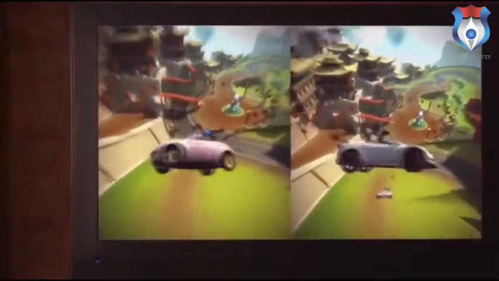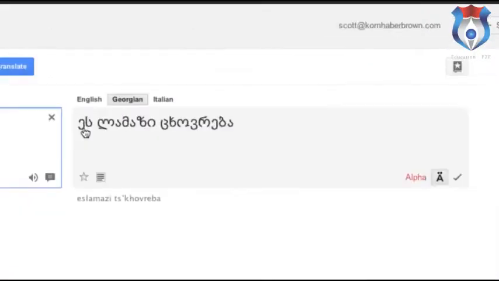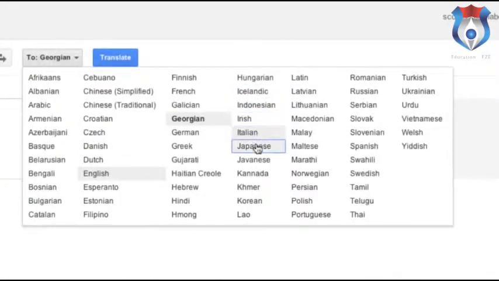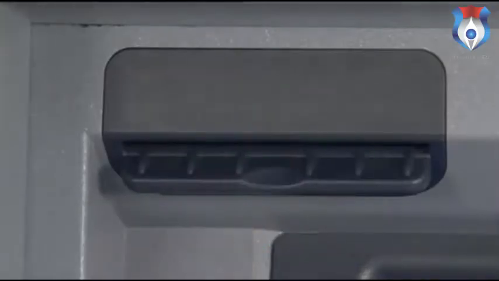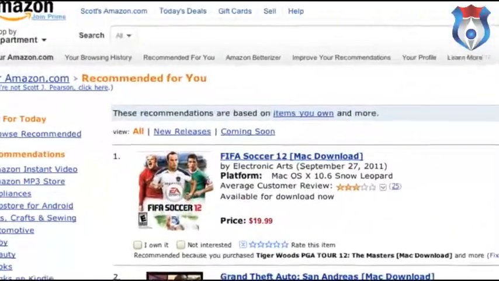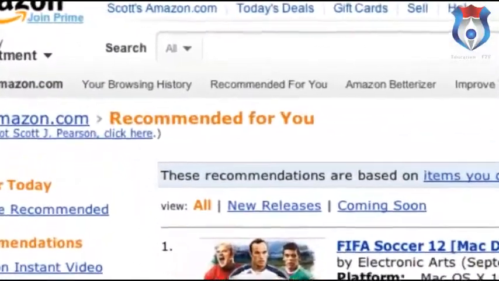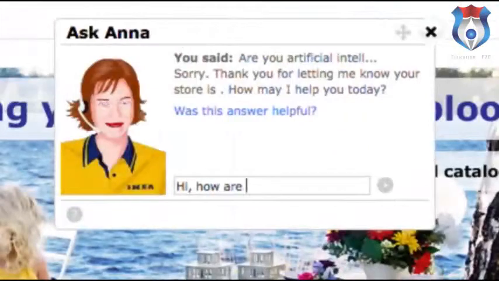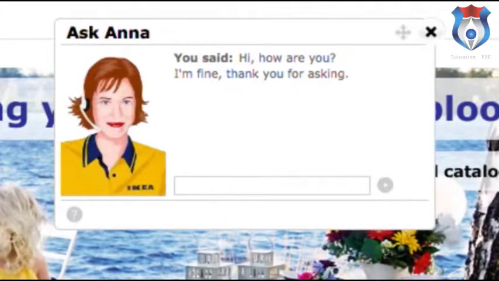I mean, you see it all around you. Google Translate is an impressive advance over earlier machine translation. You feed a handwritten check into an ATM these days, and it reads out the amount of the check. The recommender systems that you see on Amazon and YouTube and so on are AI systems of a sort. The intelligence is not very deep, but depending on how broadly you define the term, there's a lot of AI around.